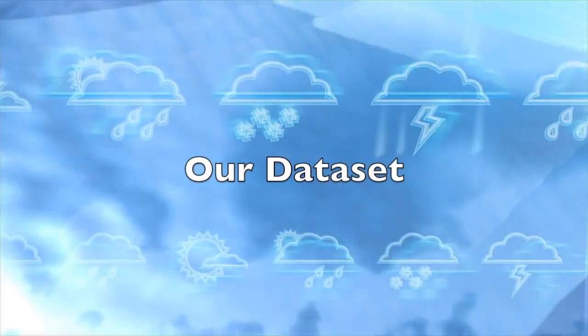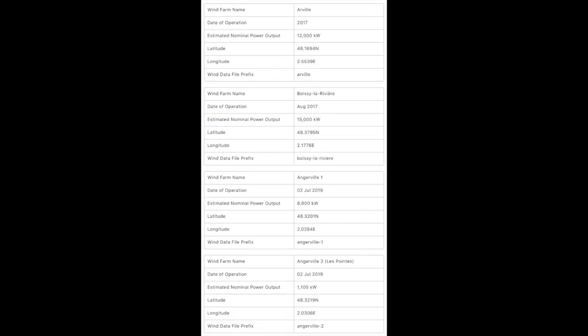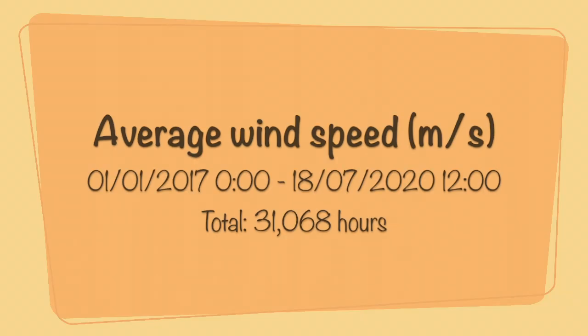Moving on to our dataset, we were provided data from 8 wind farms in the Ile-de-France region by TerraWeather. We used this data to create our chosen full dataset consisting of average wind speed across all 8 farms in meters per second for every hour from 1st January 2017 midnight to 18 July 2020 noon, for a total of 31,068 hours. We extracted the average speed of the wind forecast as we are aiming to predict the amount of wind speed across the whole region.